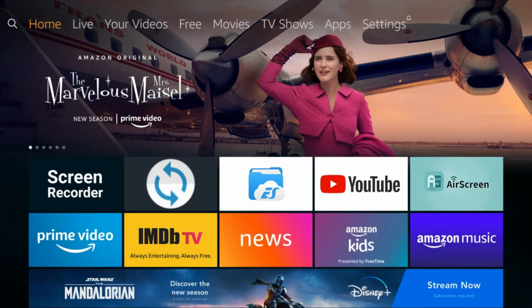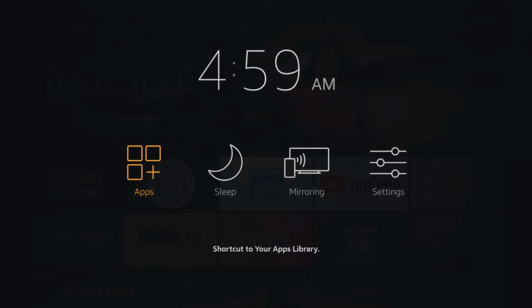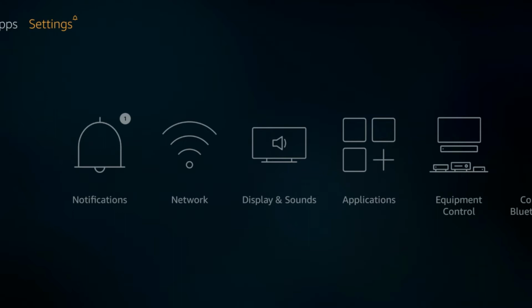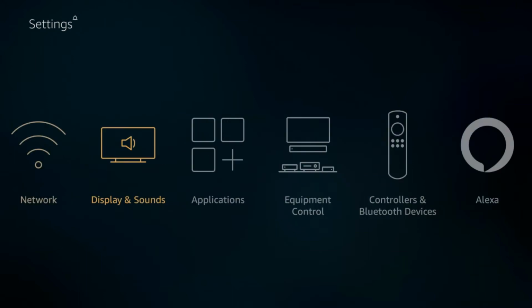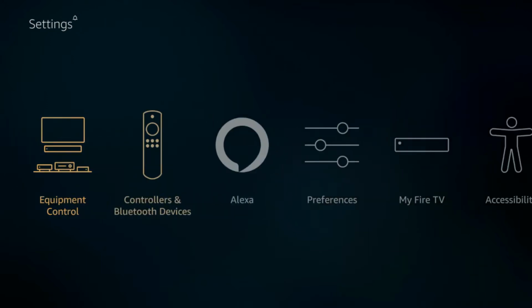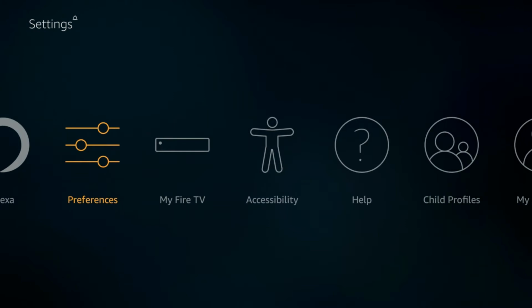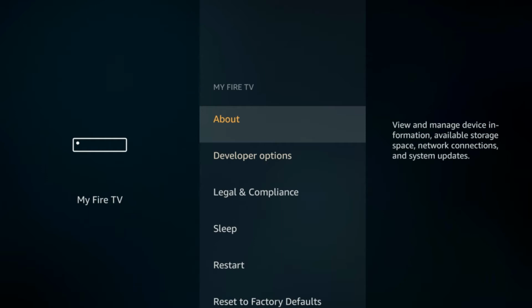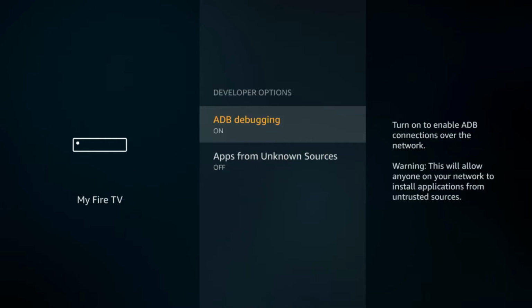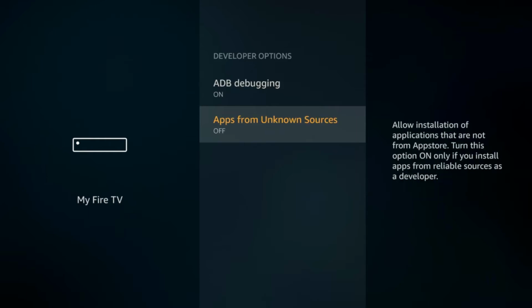So first of all, what you have to do, you need to press the remote home button for 3 seconds, and here as you can see the settings option, then click on it. Now find here the My Fire TV option. Once you have found the My Fire TV option, then click on it, then open developer options. Now scroll down to apps from unknown sources and press the select button on your remote.